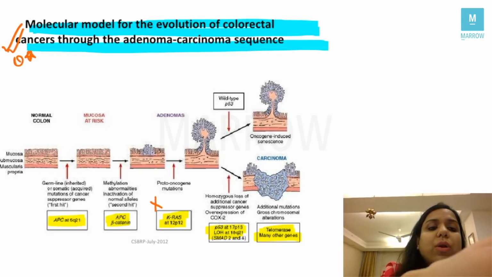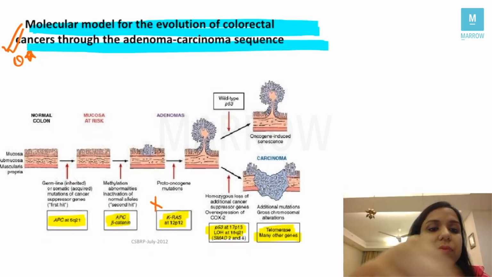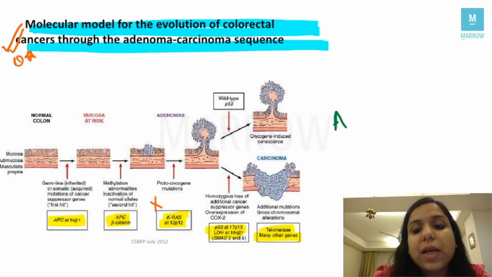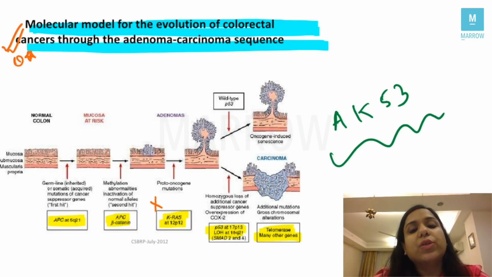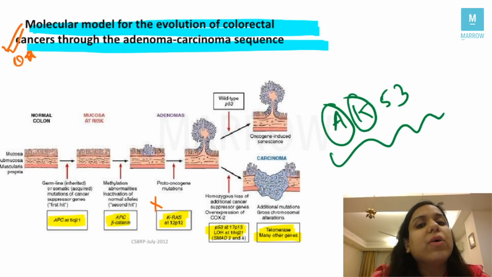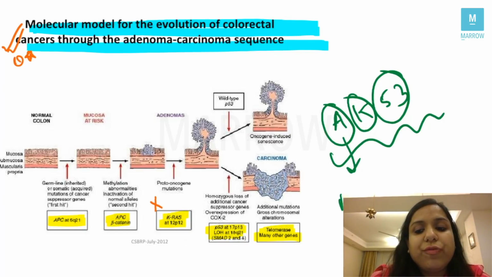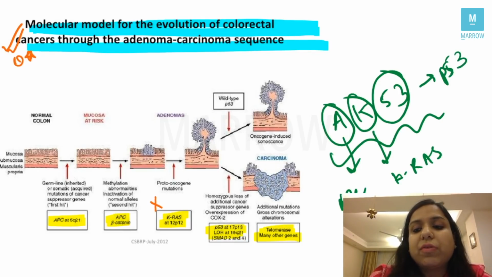This year they have asked you what is the correct sequence. For this I always tell you the mnemonic, students, that is AK53. A for APC beta catenin, K for KRAS and 53 for P53, right? So first hit is APC, second hit is KRAS, and the third hit is P53. Let us see the options. Let us see the diagram.